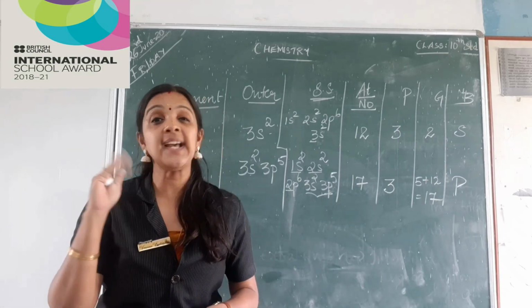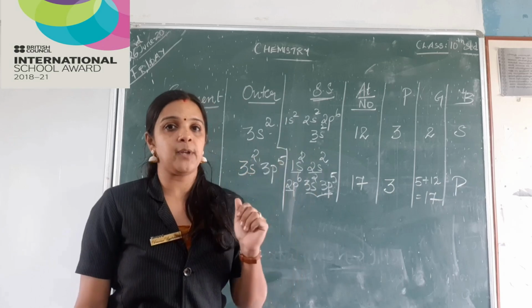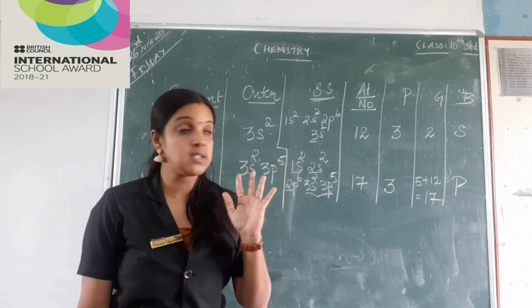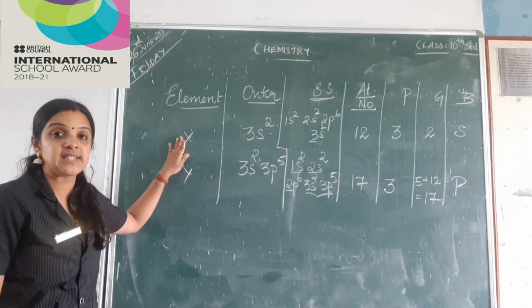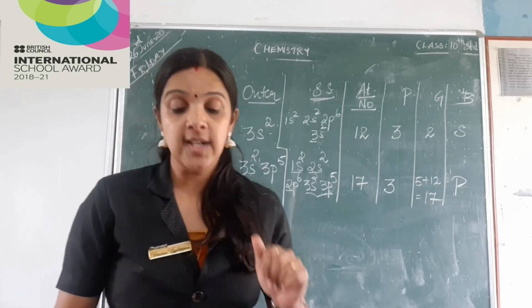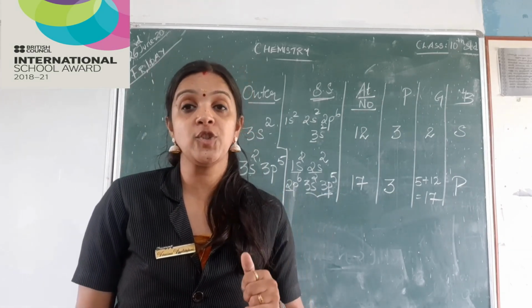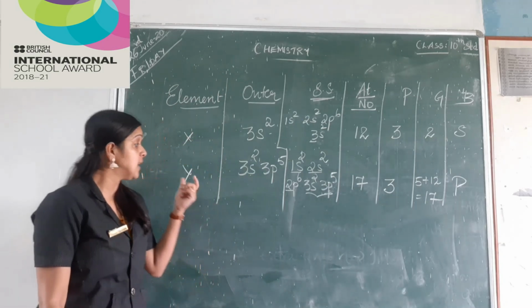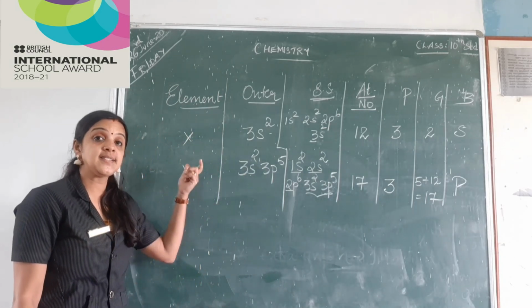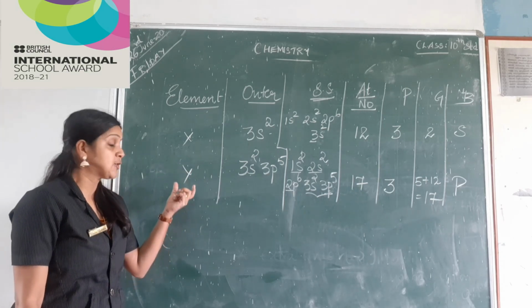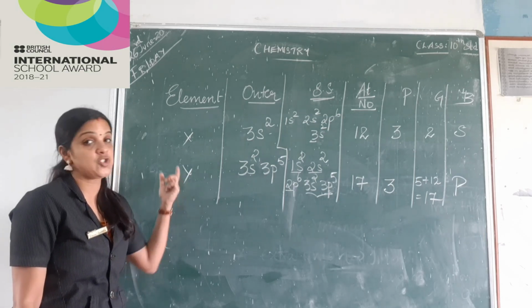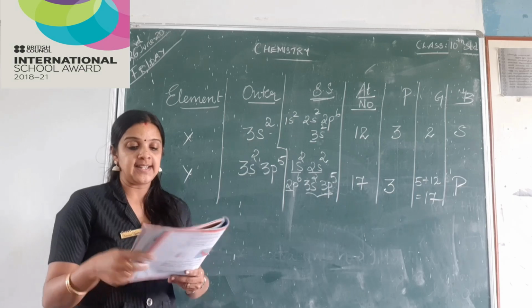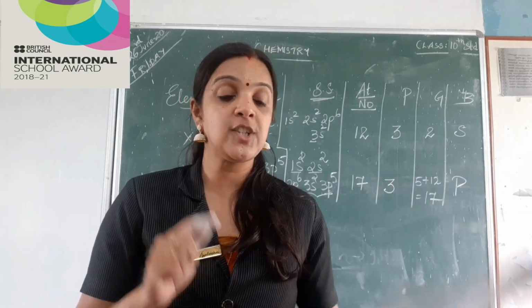Which element shows metallic character? Now it's easy because we know S block elements are metals. So here this is my S block element. So definitely X should be having a metallic character. Which element has highest ionization energy? As we discussed before, P block elements have higher ionization energy than the S block elements. So definitely element Y should be having higher ionization energy than X. Okay. And the last one is write the chemical formula of the compound formed by the combination of X and